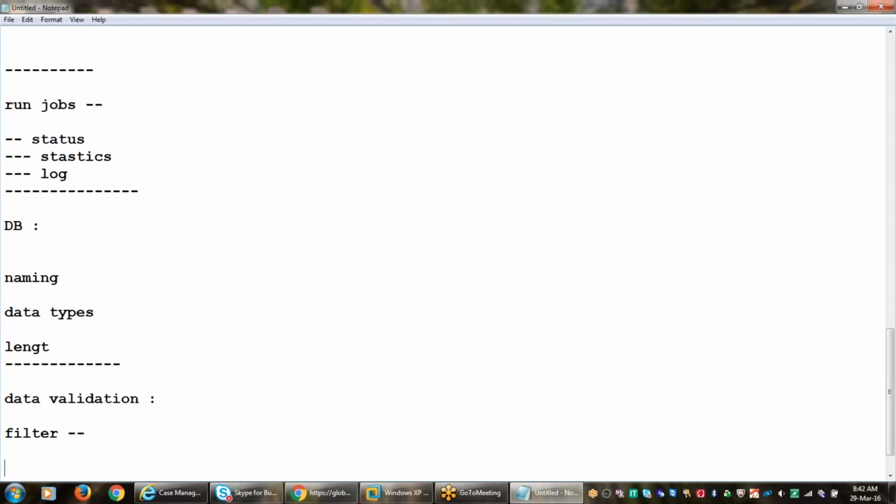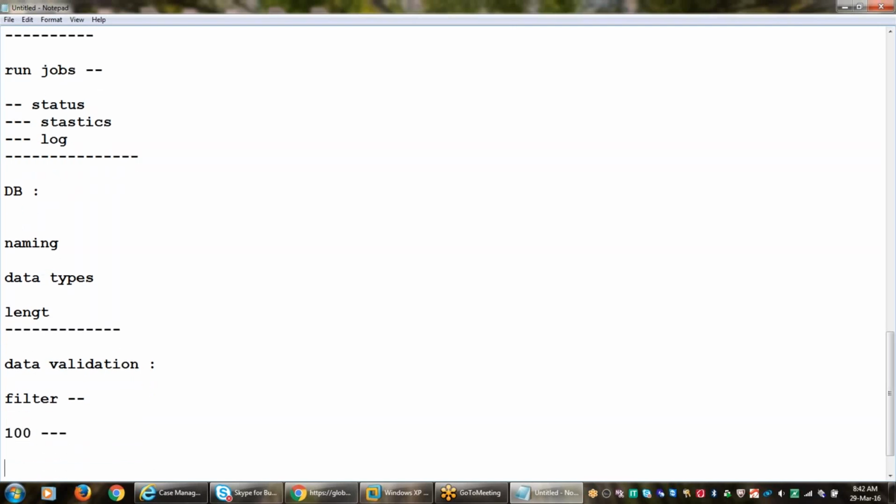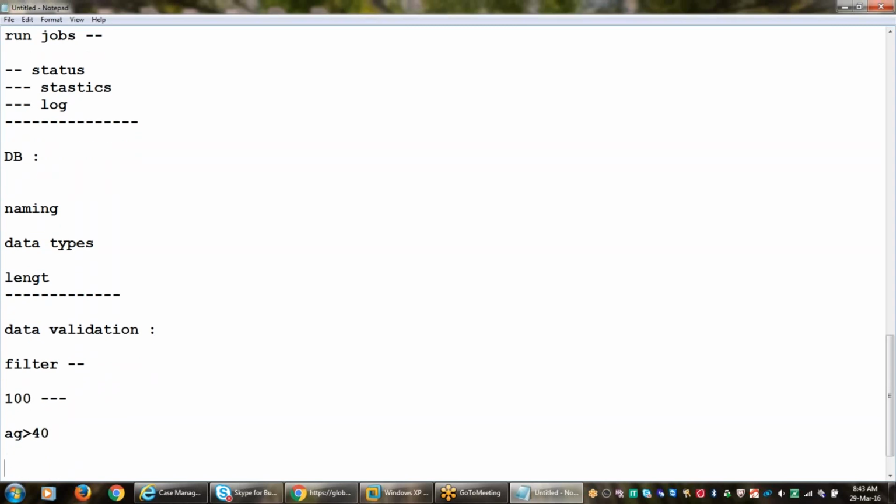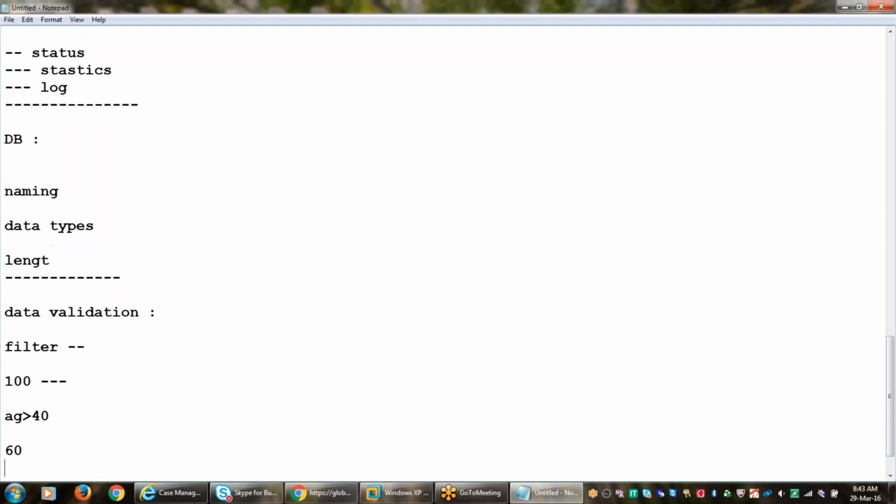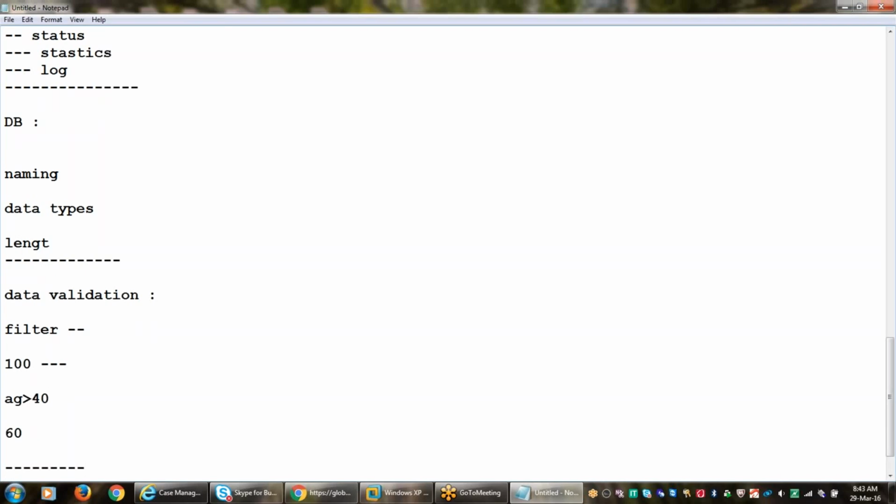Here, for example, we have 100 records in a table, 100 employees. If the business user wants to know only those with age greater than 40, and we have like 60 members in the employee table with age greater than 40, then in the target table we will receive only 60 records, right? But in the source table, how many records do we have? 100. So what happened here? They have implemented a filter transformation in between.